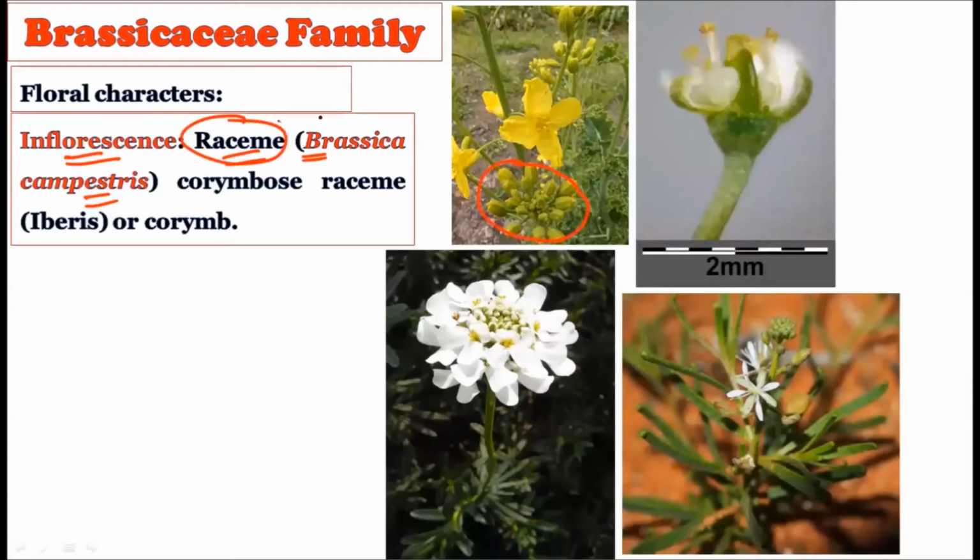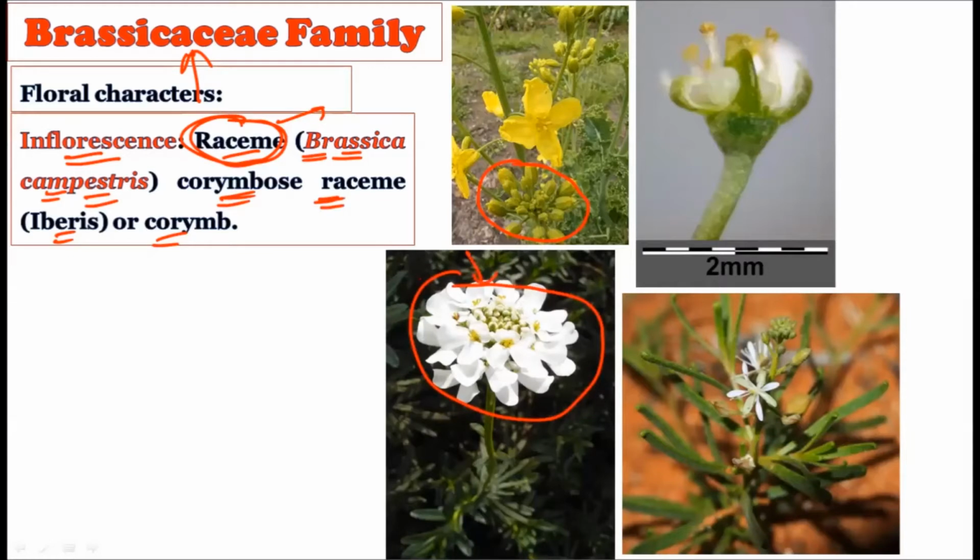Okay, this may be acropetal or basipetal. As I have already suggested, go through the inflorescence video. In that you will find the racemose and cymose types of inflorescence and the different subtypes. Here in the Brassicaceae family, you should remember the raceme type of inflorescence can be seen in Brassica campestris, and the corymbose raceme in Iberis, or the corymb. In the Iberis species the corymbose raceme type of inflorescence can be seen.